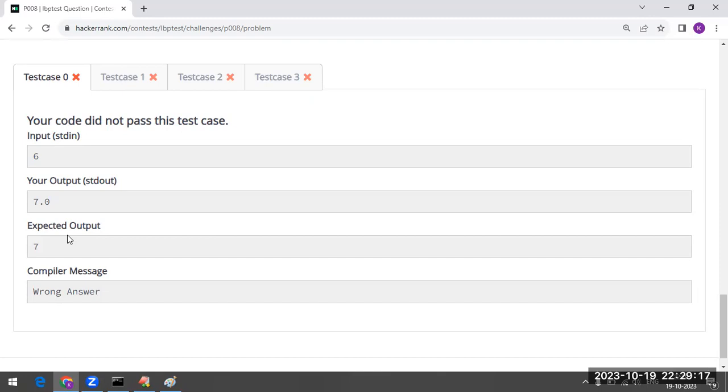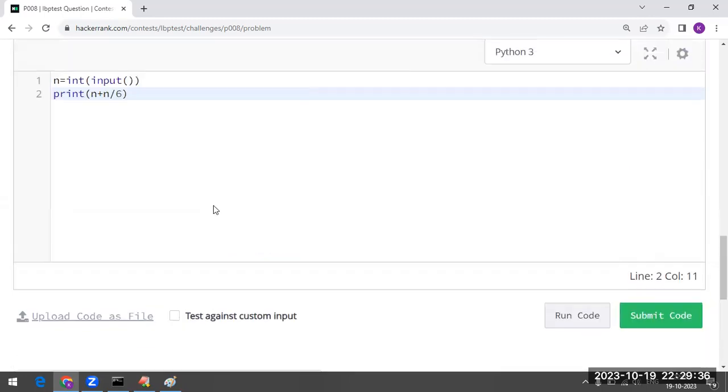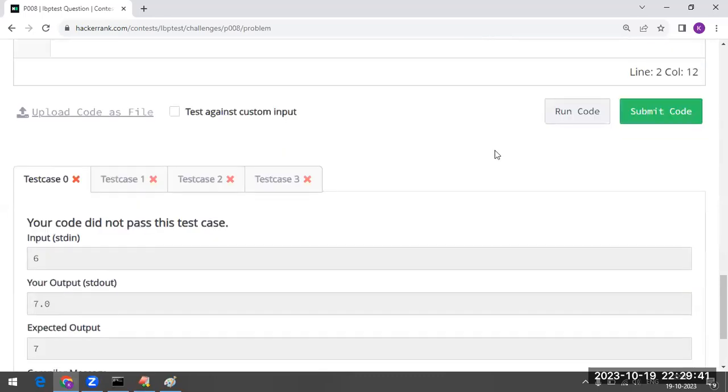So to overcome this problem, what we have to do, sir? We need to take a double slash. Let me take double slash and run the program.